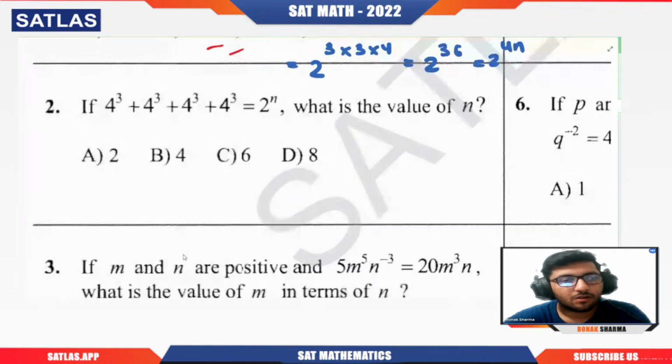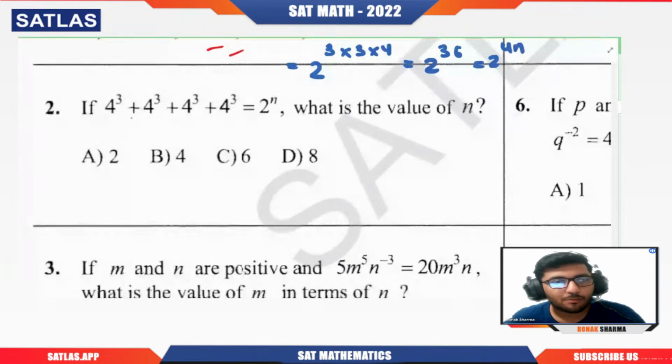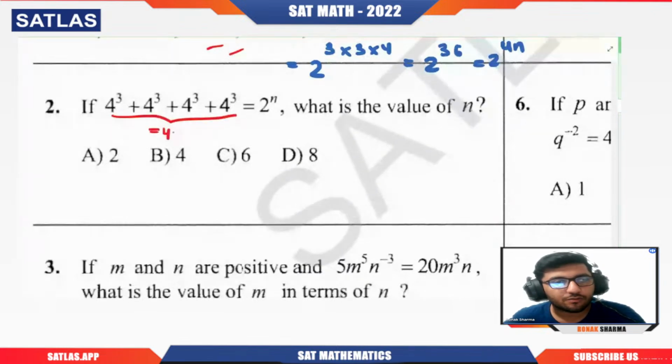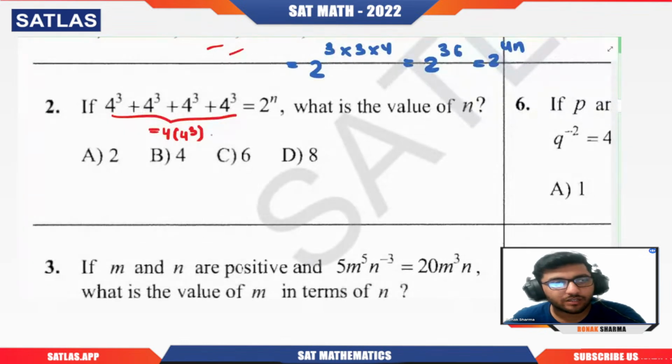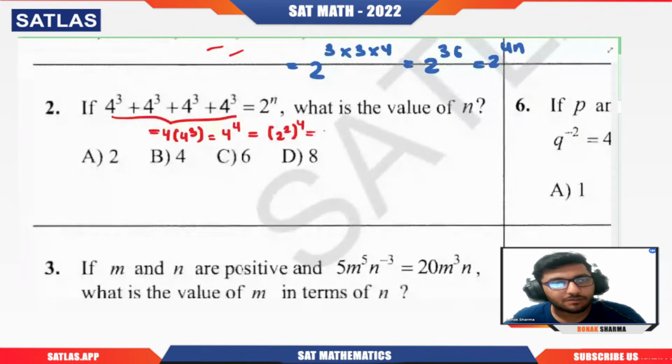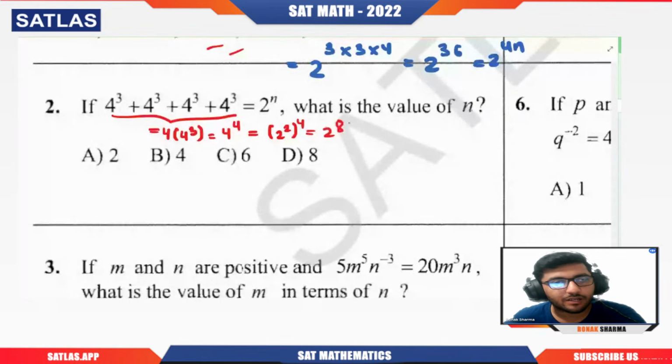Okay, so 4 cube plus 4 cube plus 4 cube plus 4 cube. How many 4 cubes are there? Four. So 4 times 4 cube. If I have a plus a plus a plus a, I can write it as 4a, which is nothing but 4 power 1 plus 3, that is 4 power 4, which is nothing but (2 square) raised to power 4, which is nothing but 2 power 8. If it is equal to 2 power n, then from here n is 8.